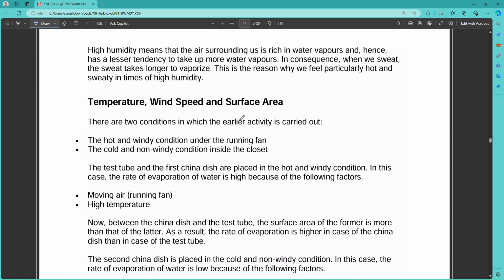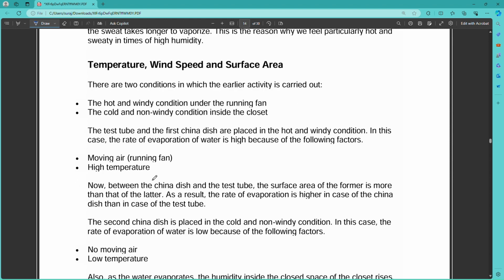Temperature, wind speed and surface area. There are two conditions in which the earlier activity is carried out. The hot and windy condition, under the running fan. The cold and non-windy condition, inside the cupboard. Moving air, running fan, high temperature.